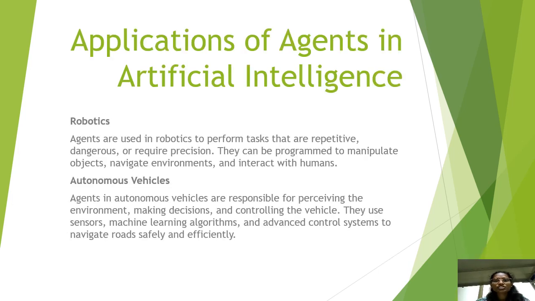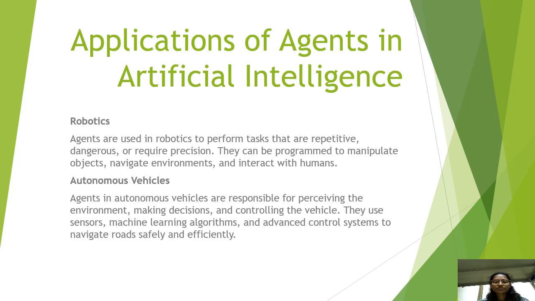And the last, the applications of agents in artificial intelligence are robotics, autonomous vehicles, and the smart home. In robotics, agents are used to perform tasks that are repetitive, dangerous, or require precision. They can be programmed to manipulate objects, navigate environments, and also interact with humans.